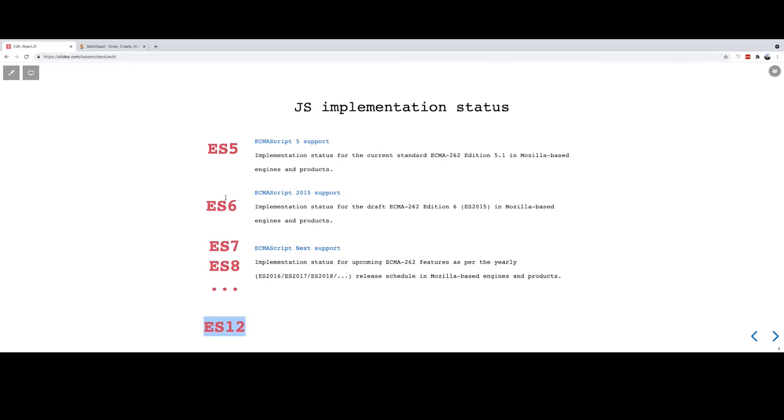To support ES6 in our browser, we need something which will convert our code from ES6 or ES7 into ES5. So there are some libraries for that, like Babel. We use Babel to convert our latest code into the older version of JavaScript so that our browser can support it.